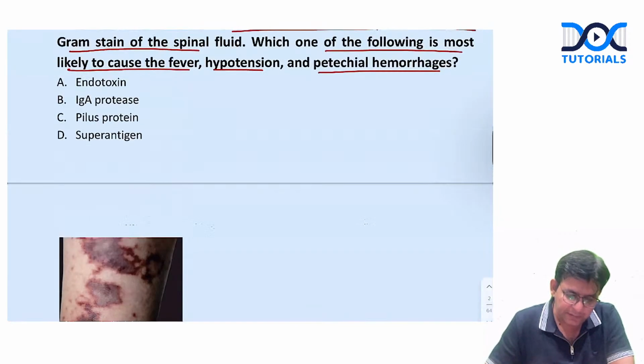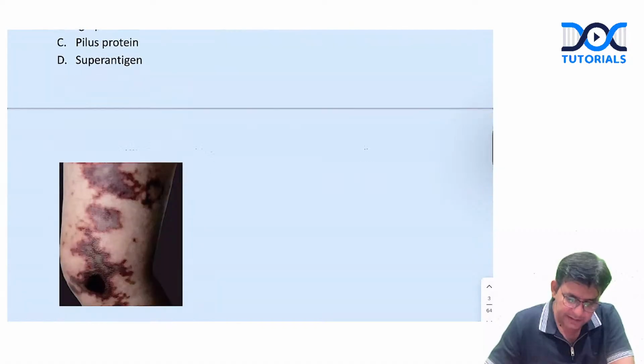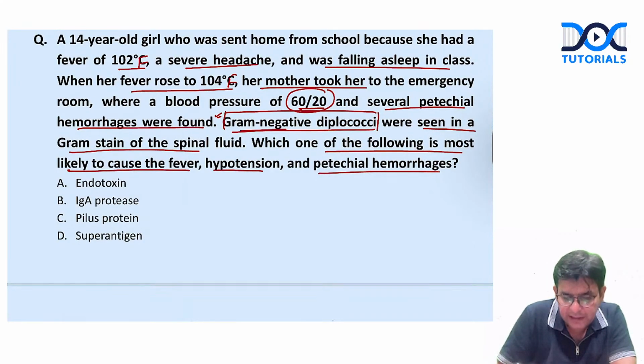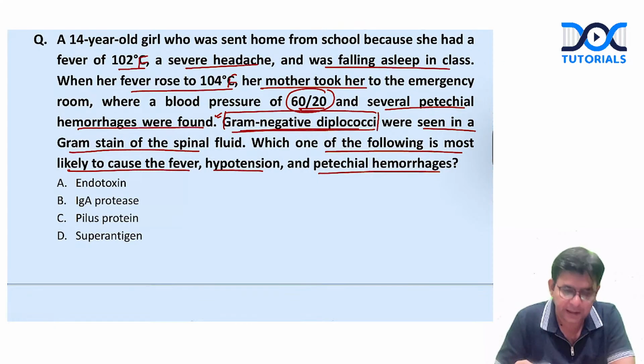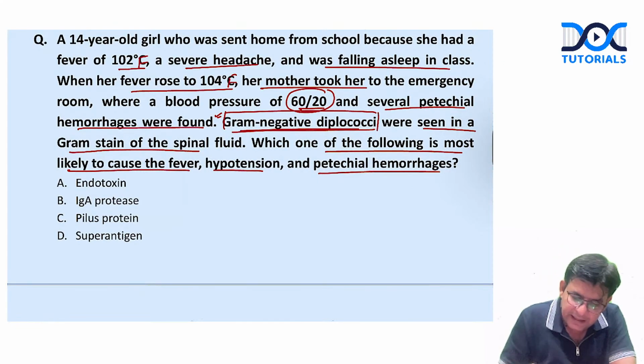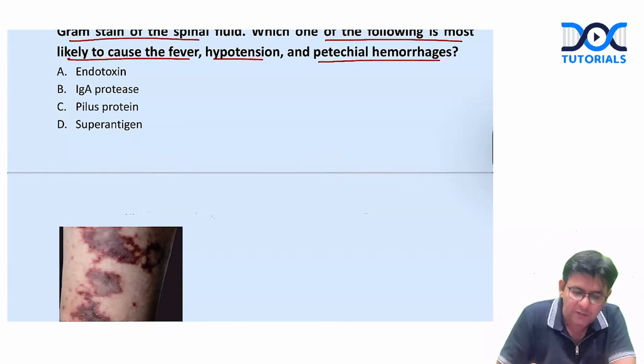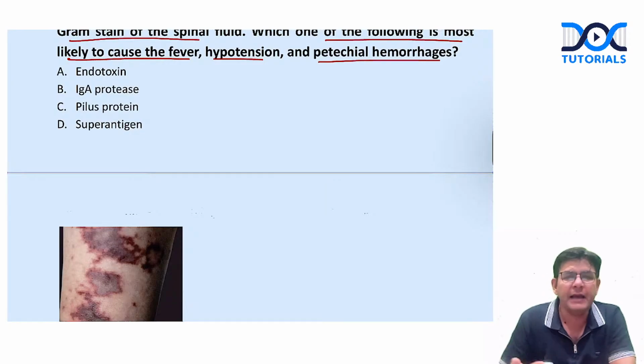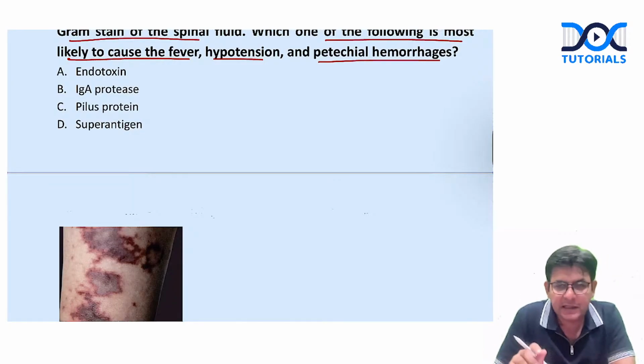So this type of picture you might see in this question. They might give this. See this tricky question. They have asked regarding meningitis and they have told the name also: gram negative diplococci seen in the gram stain of the spinal fluid. And these petechial hemorrhages were also observed along with the fever and hypotension. The patient is going into hypotensive shock. So tell me, it is a gram negative bacteria and it is a diplococci.